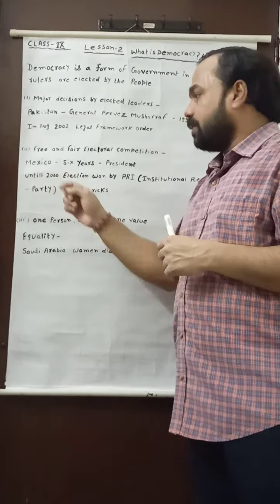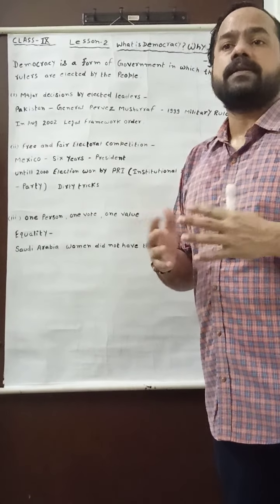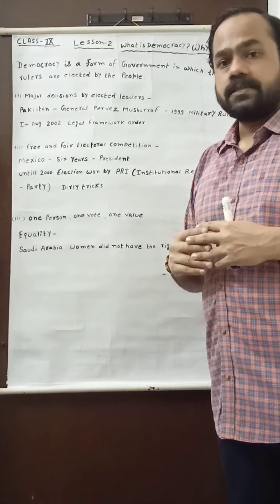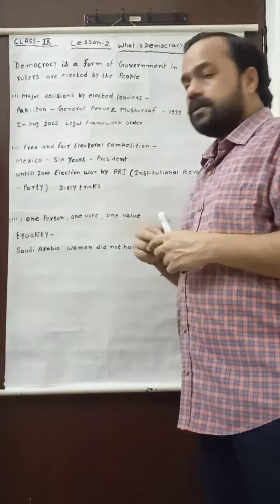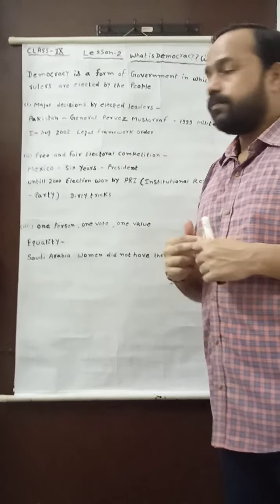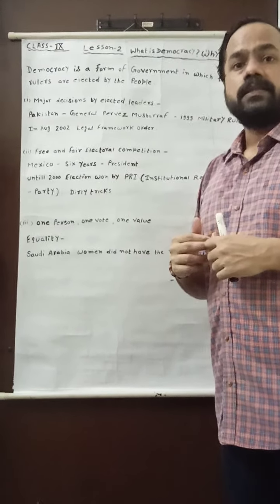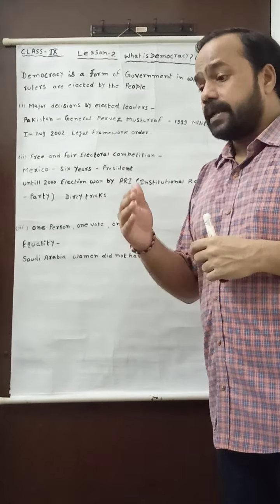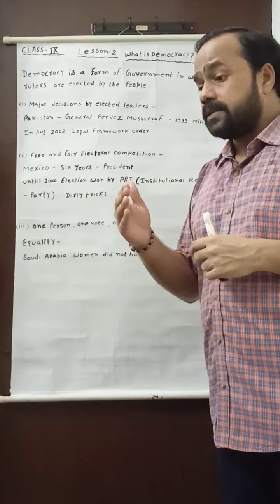My dear student, you know very well that in election we find the multi-party system. When there is free and fair electoral competition, or free election without any malpractice, then people will get the chance to cast their vote to the various political parties.